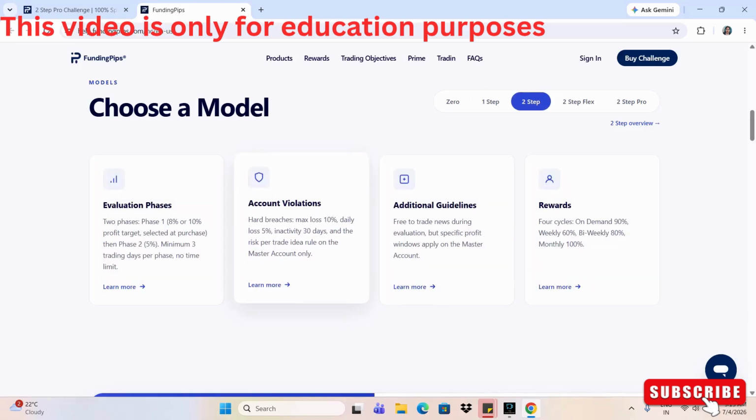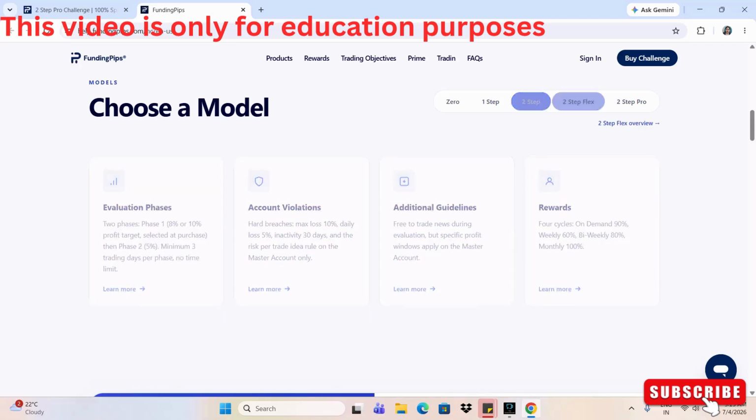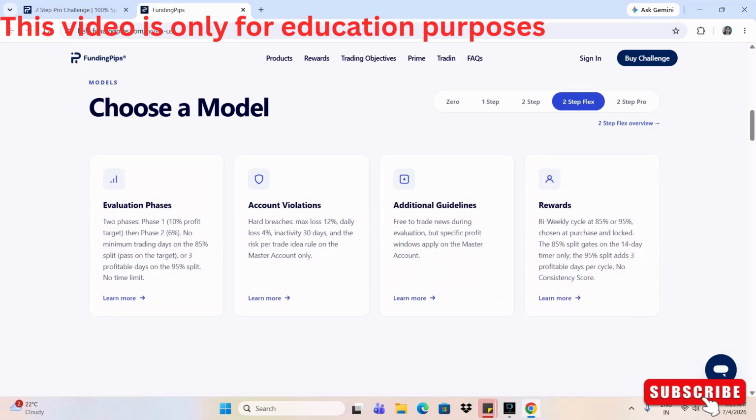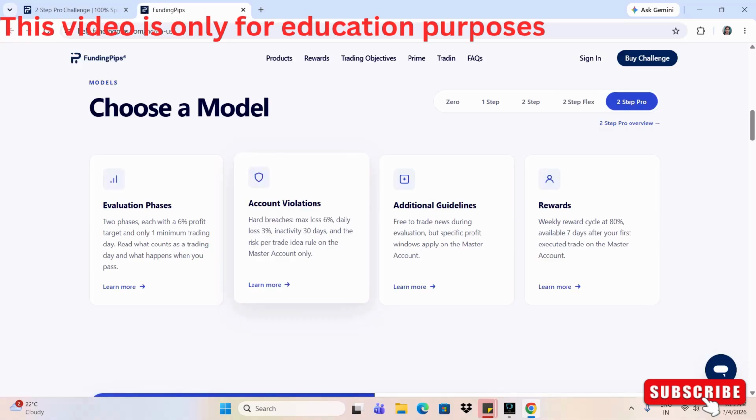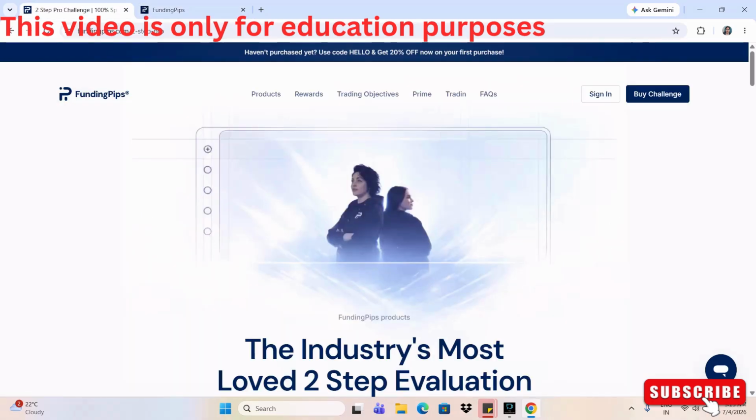And then the two-step account, the maximum loss is 10% and daily loss is 5%, and inactivity is 30 days. In two-step flex they have 12% maximum loss, and daily loss will be 4%, and inactivity is 30 days. And in pro it's 6% maximum loss and daily is 3%, and inactivity is 30 days. So what I'll advise is that you place a small trade like 0.01 lot every 30 days in case you're not actively trading.